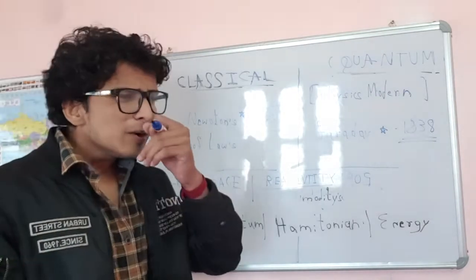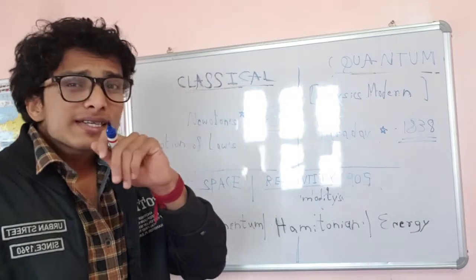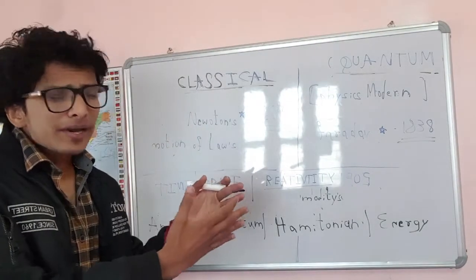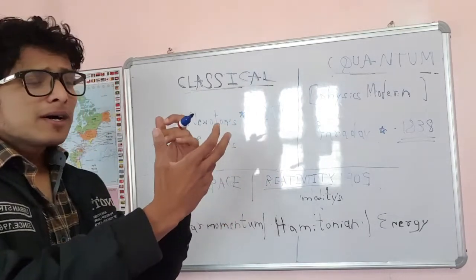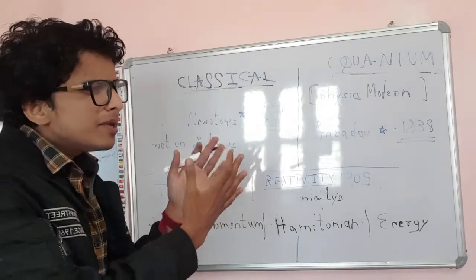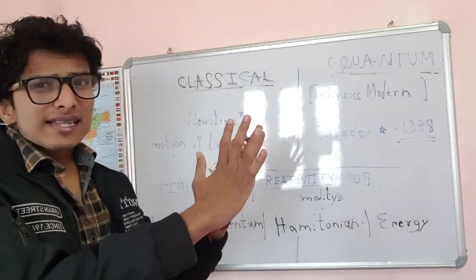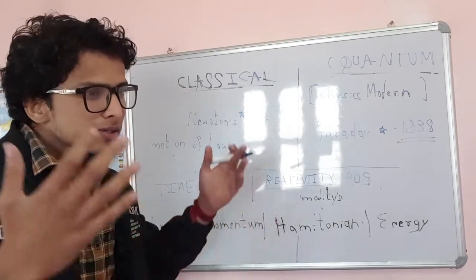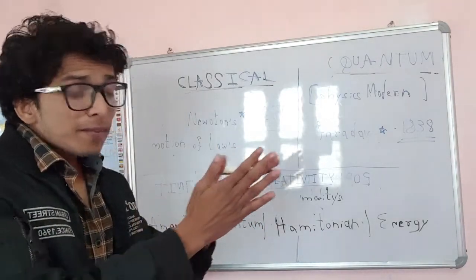There is a reason for that. Here we can't give any proof for the special theory of relativity. You can't give any material proof. You can just tell it, but you can't show time travel, and you can't go at the speed of light.